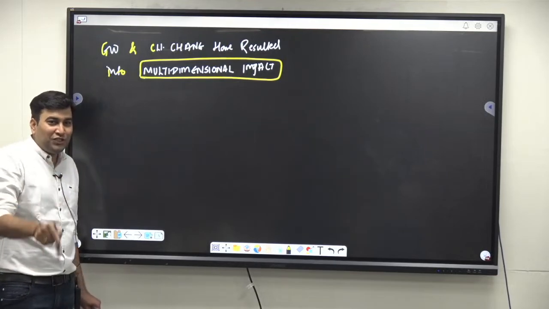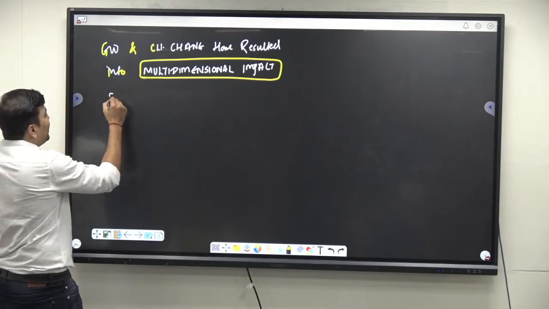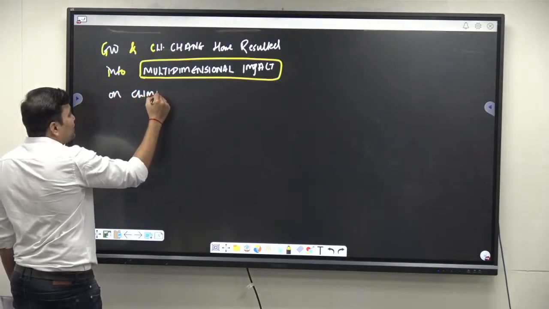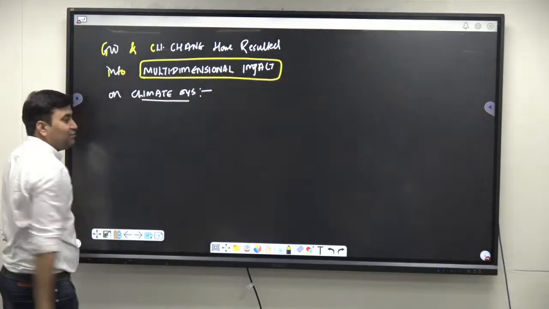Not only melting of the ocean or the glaciers, both are impacts that we have to write. Multidimensional impacts on the climate system, because that is what is asked in the question.